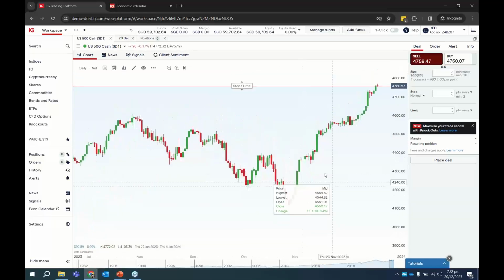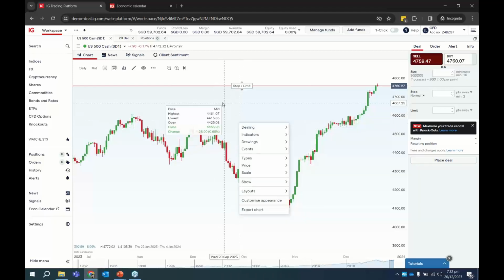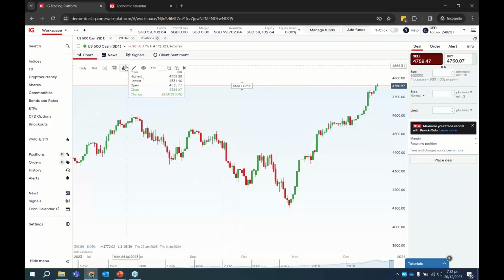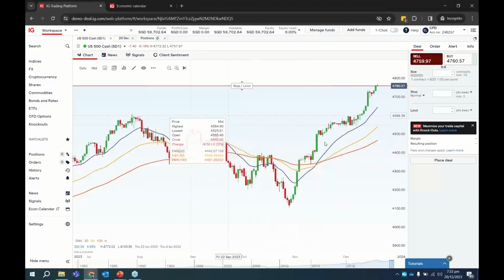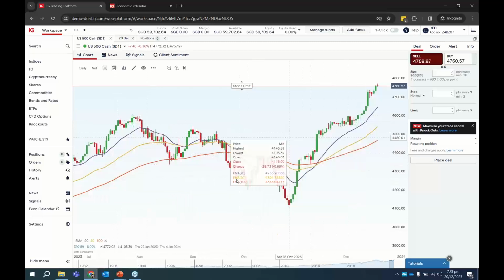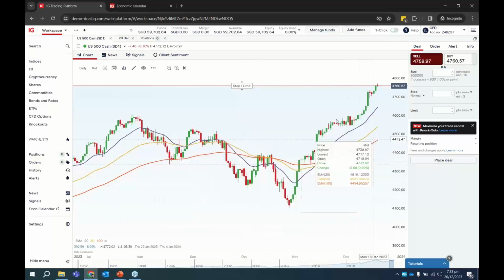What you want to do, maybe for a start, you may want to add in certain indicators, and a very popular indicator is, of course, the moving average. What I like to do is I don't like to click here to add, because more intuitively, you just right click on the chart, hover over indicators, and you can already see the whole list here. Let's say I like to look at the exponential moving average. If I click on it, you notice that the line plots over here. So the moving average line plots into the chart.